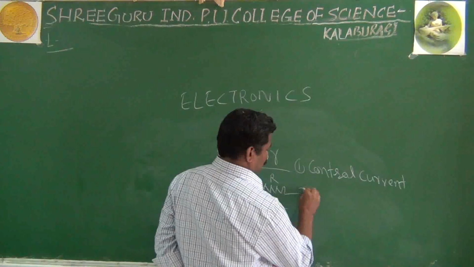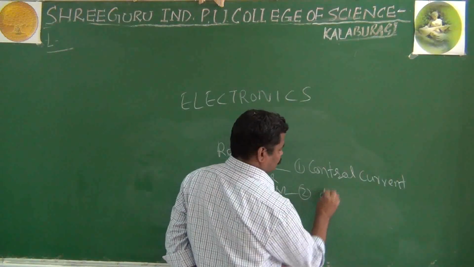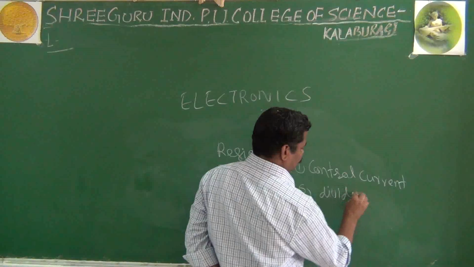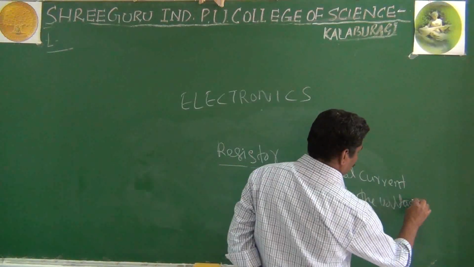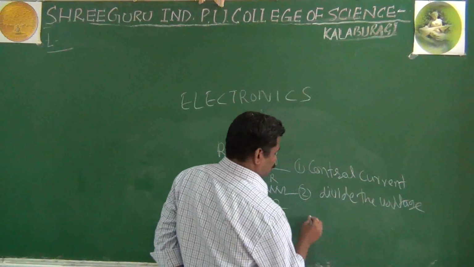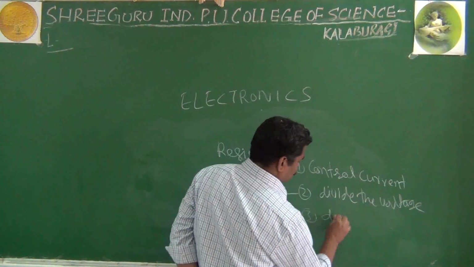Another one, to divide the voltage, and to dissipate the power.